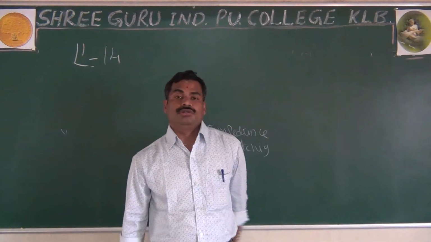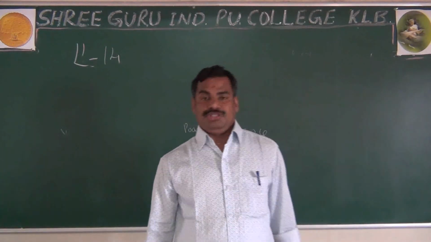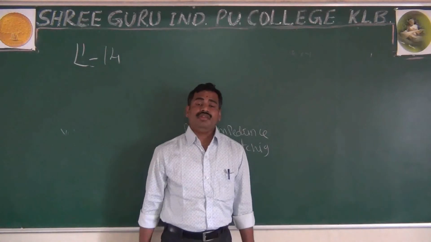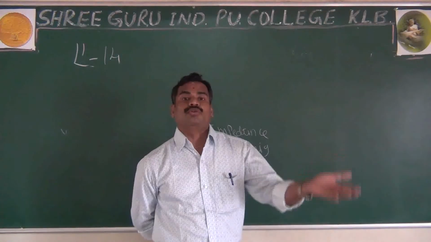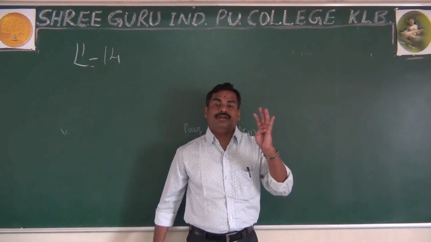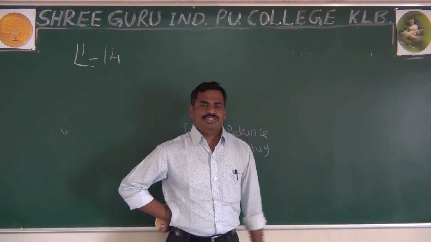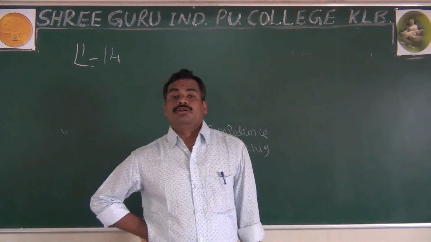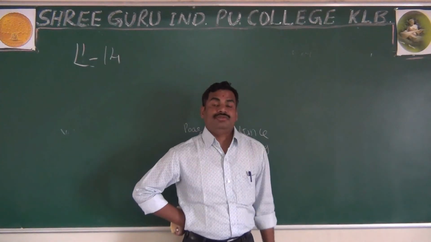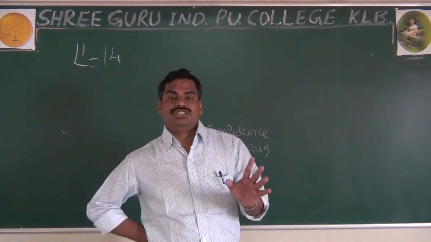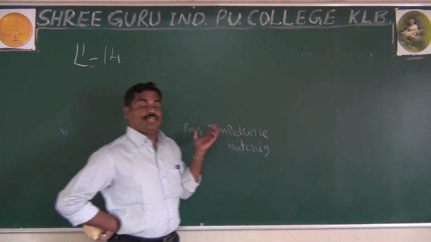It also has the aging effect, and it also has more noise. And finally, you are using more resistance, so there is more power dissipation. These are the disadvantages of your RC coupled two-stage amplifier.